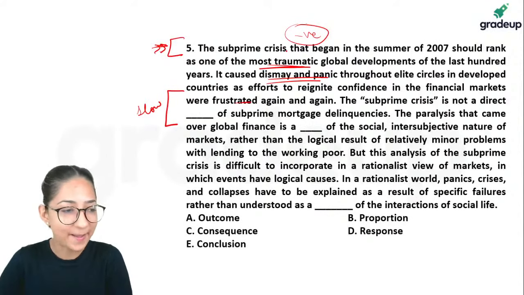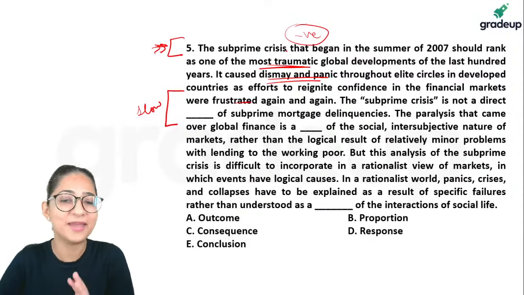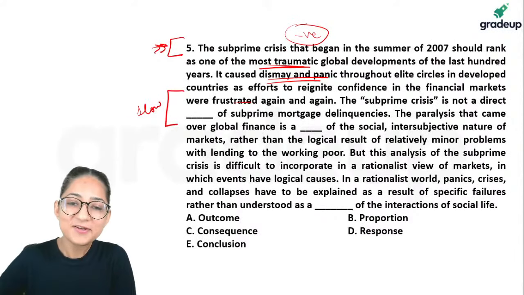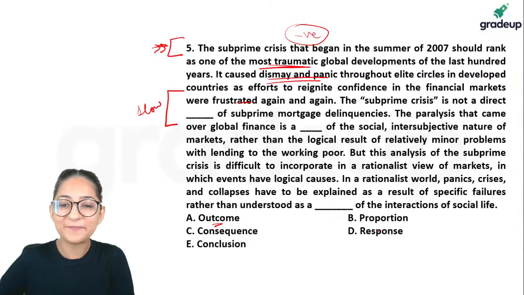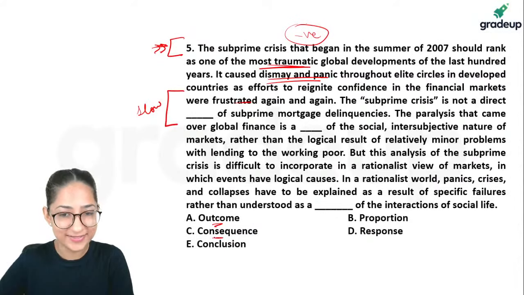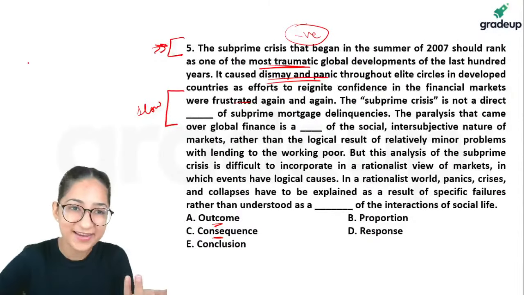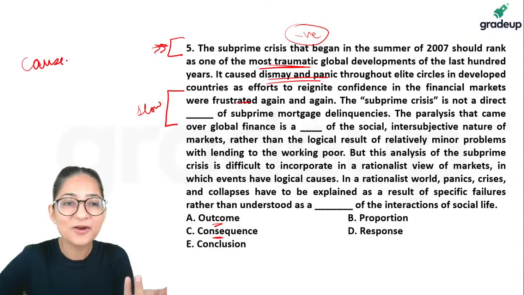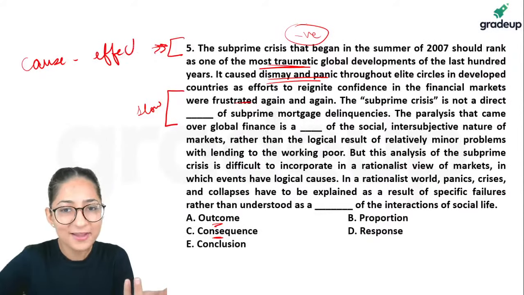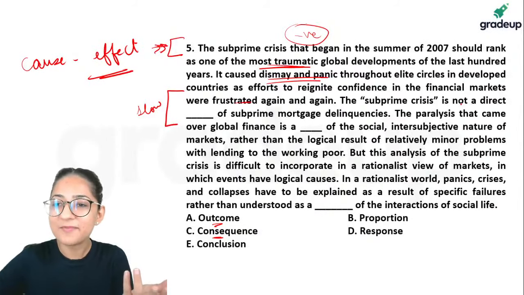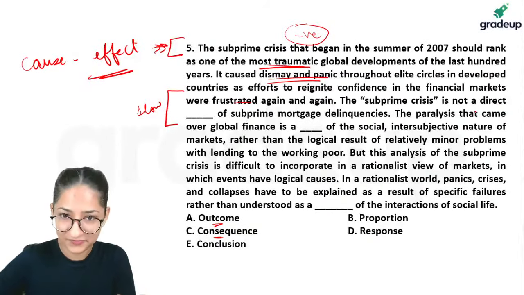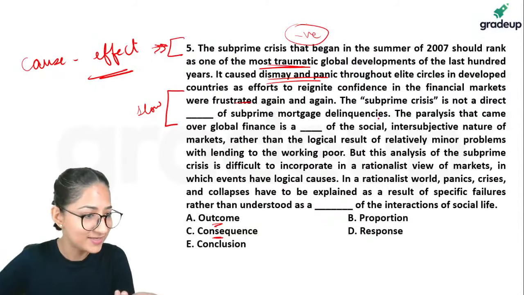Shreyansh now says A. Anyone else who thinks that it can be A also? Because notice, outcome and consequence, both of them mean the same. What is the outcome? What is the consequence? What is the effect? So essentially, this particular one is talking about cause and effect. It was the effect. Subprime crisis is not a direct effect of subprime mortgage delinquencies.